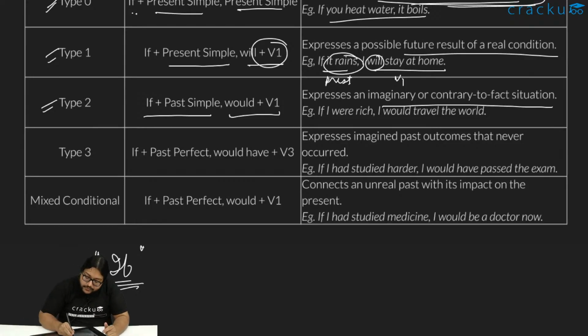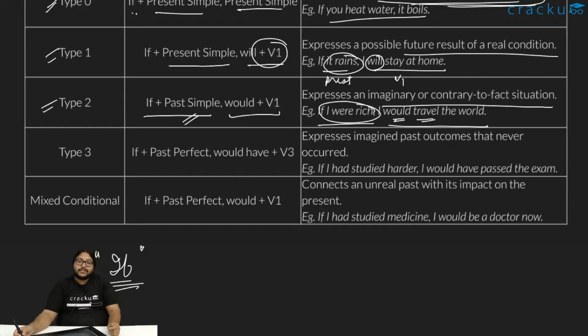Like if I were rich, I would travel the world. See, I were rich is a past simple sentence, right? And would travel, would plus v1. So this is an imaginary situation. I am not rich. If I were rich, then I would travel the world.